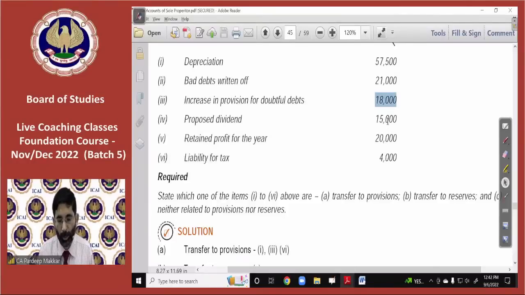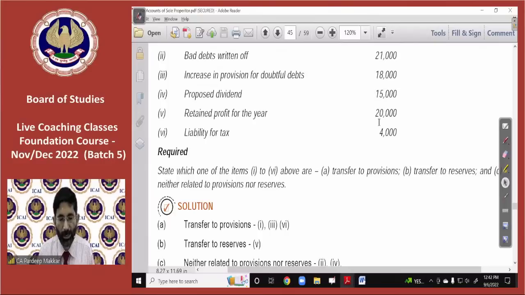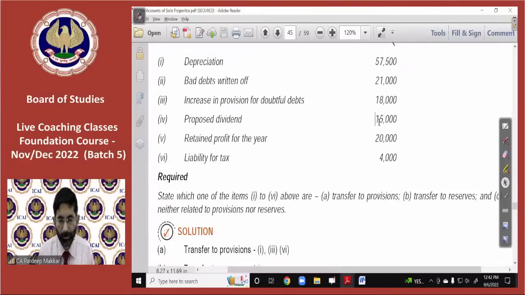Proposed dividend. Sorry, proposed dividend is basically about the future, we are just talking about the future. This is neither a provision nor a reserve because it is not yet given, not yet provided for. What is proposed dividend? Distribution of profit. Distribution of profit is not a provision and it is also not a reserve.